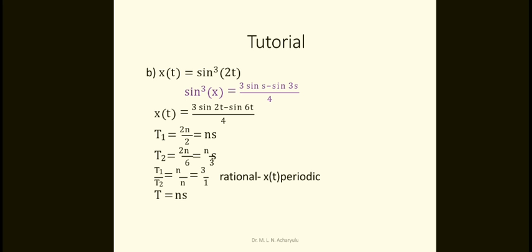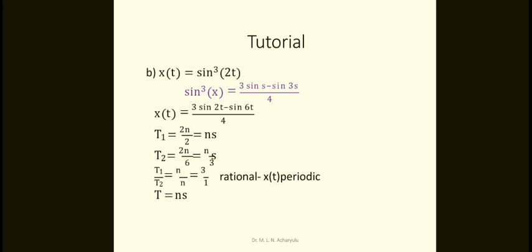So similarly you take this other problem, x of t equal to sin cube of 2t. So already you know what is the formula for sin 3 theta? Sin 3 theta is equal to 3 sin theta minus 4 sin cube theta. By using that formula you have to simplify.